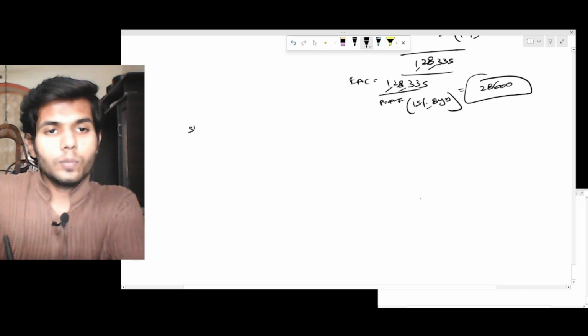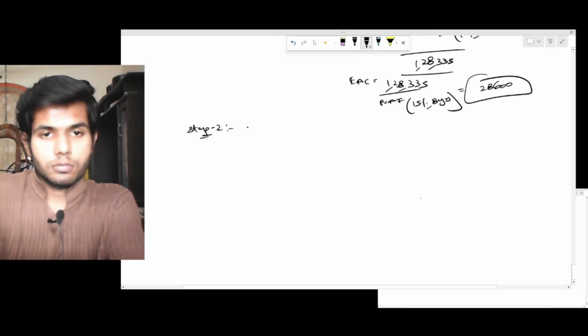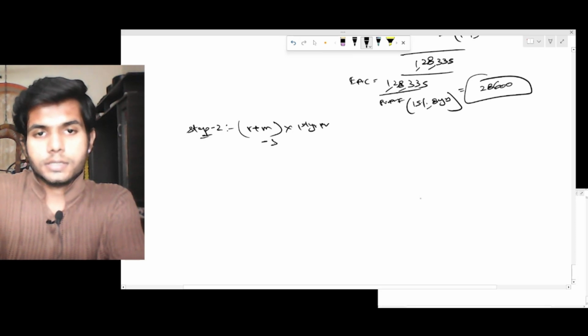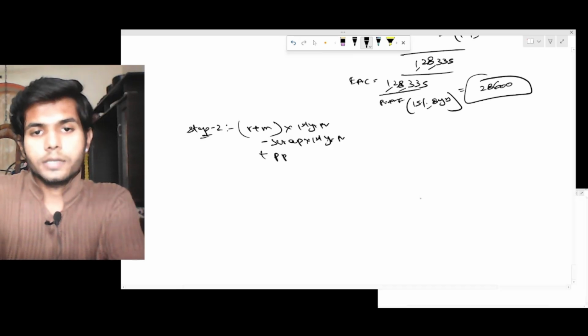In step 2, just how we were doing all this, like say repairs and maintenance into first year PV, minus scrap into first year PV, plus purchase price into 0th year PV, that is 1.